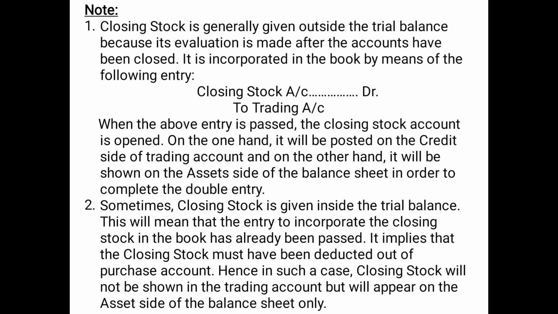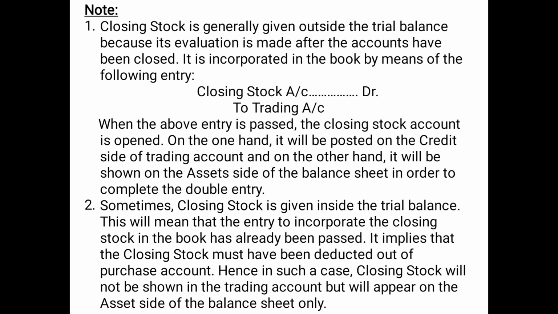It is incorporated in the books by means of the following entry: closing stock account debited to trading account. When the above entry is passed, the closing stock account is opened. On the one hand, it will be posted on the credit side of the trading account, and on the other hand, it will be shown on the asset side of the balance sheet in order to complete the double entry. So in a nutshell, point number 1 says that generally the closing stock value is given outside the trial balance, on the assumption that it has still not been adjusted, it has still not been closed.